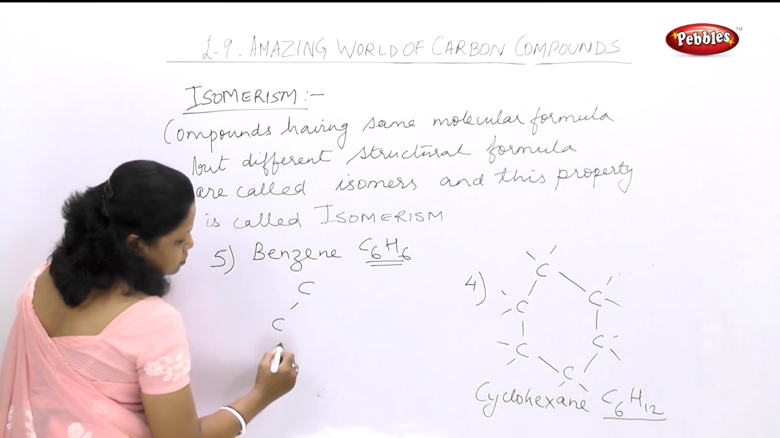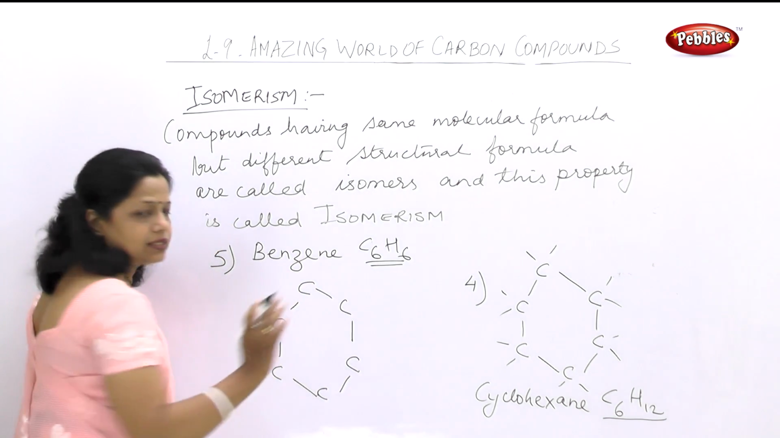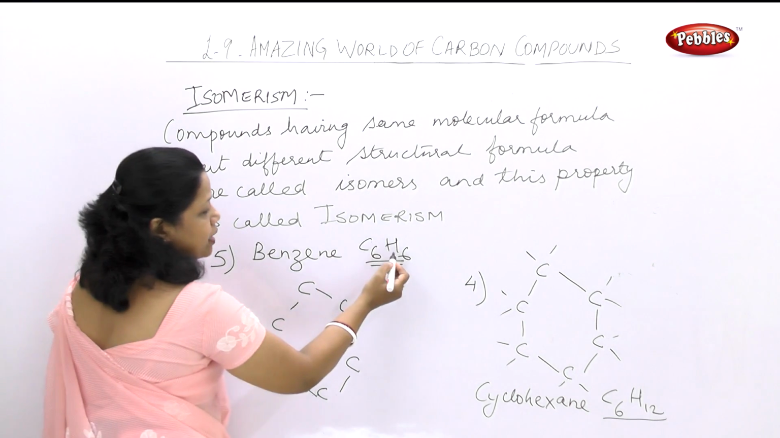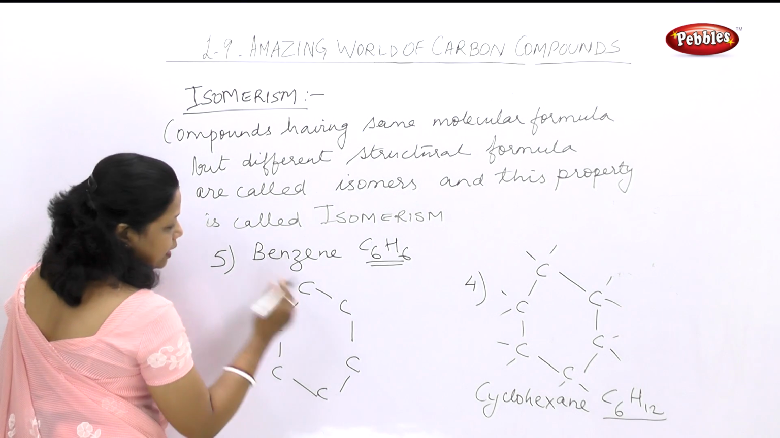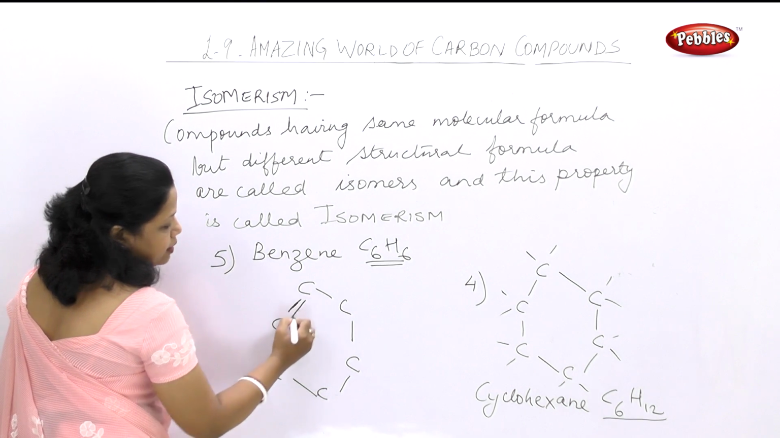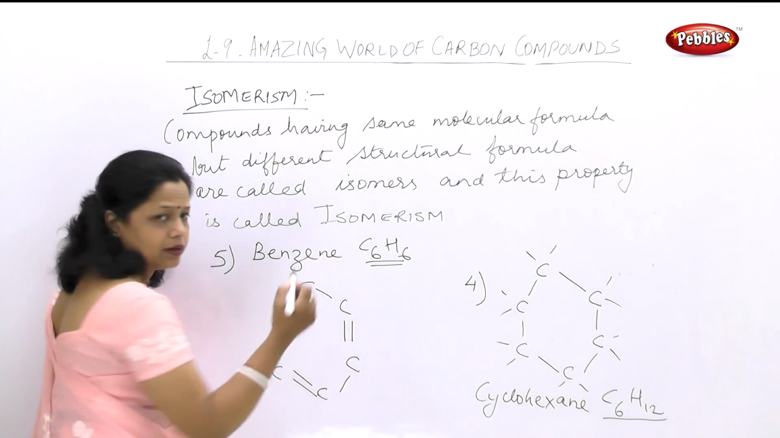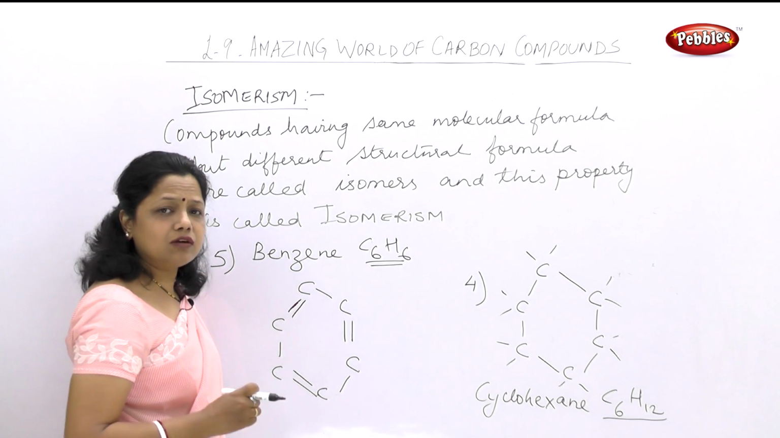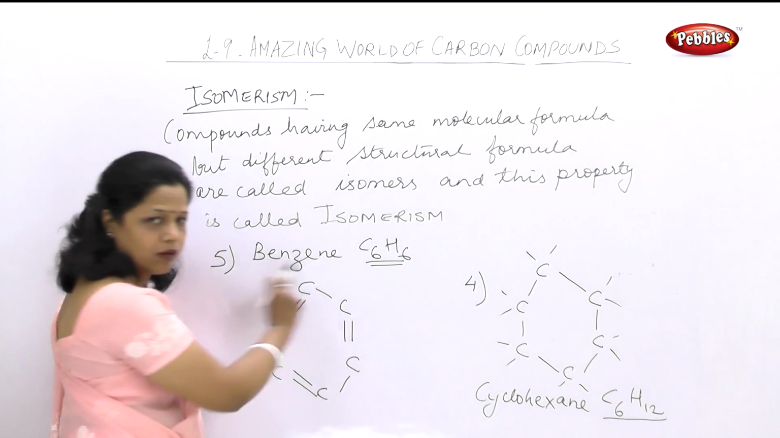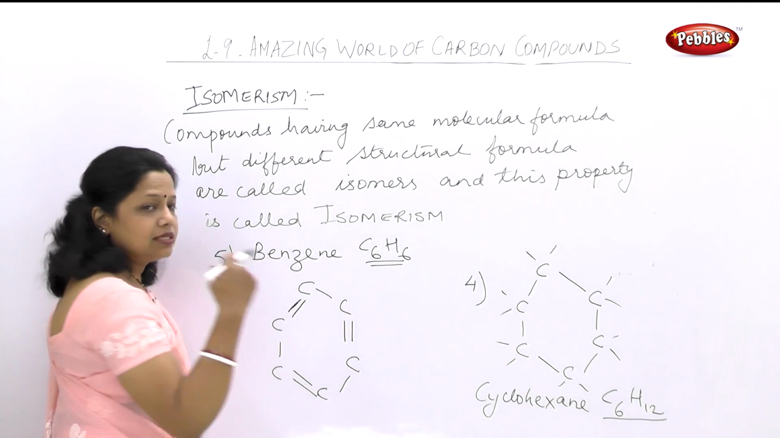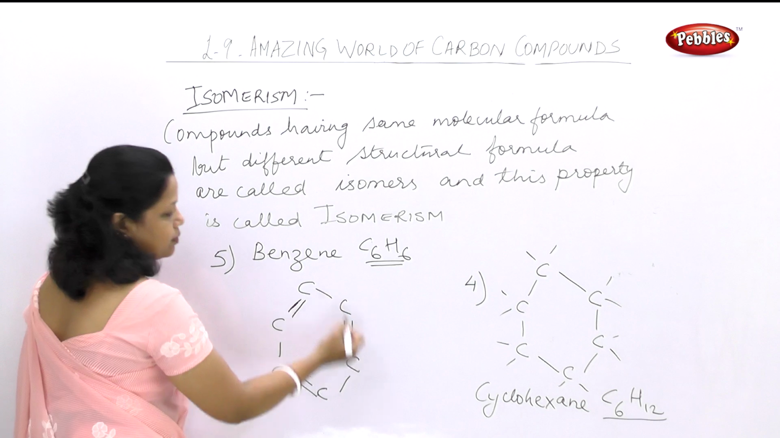1, 2, 3, 4, 5, 6. First arrange the 6 atoms. Now you can see here only H6, that means 6 hydrogens are required. So here in benzene alternate bonds are double. One double, one single, one double, one single, and one double. So what is the special characteristic of benzene? Benzene is cyclic, having 6 carbon atoms in a cyclic form, but the bonds are single and double alternately. One double, one single, one double, one single, one double, one single.